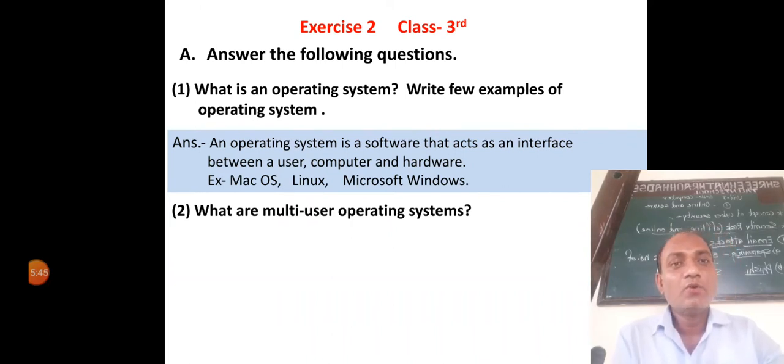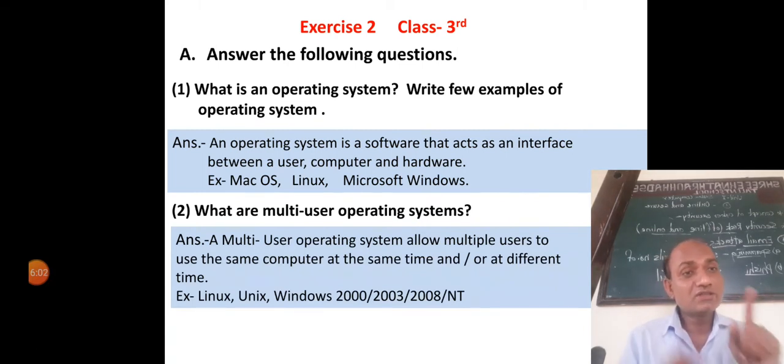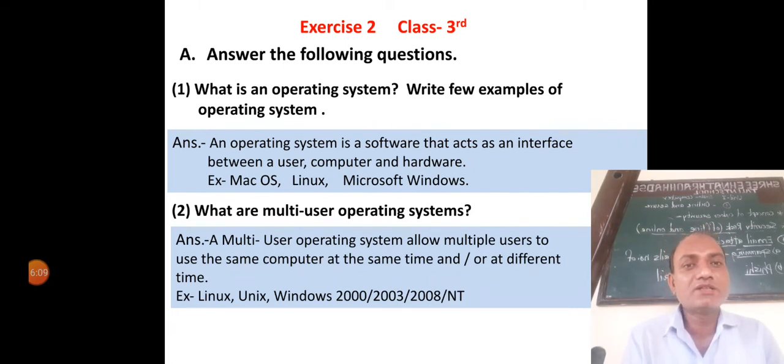The next question is, what is a multi-user operating system? A multi-user operating system allows multiple users, meaning a number of users, to use the same computer at the same time or at different times. What are examples of multi-user operating systems? Linux, Unix, Windows 2000, Windows 2003, Windows 2008 and Windows 2012.